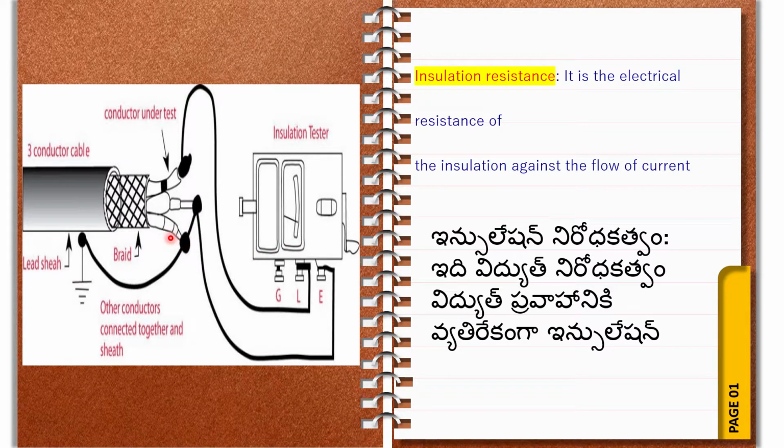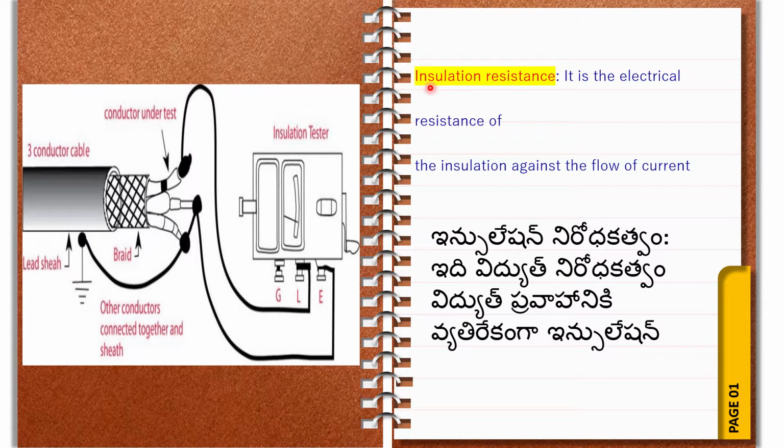In a conductor, how much current it will allow, or how much current it will oppose, it's like a resistance. What is resistance? Resistance means the property of the material which does not allow the electric current. Same here.